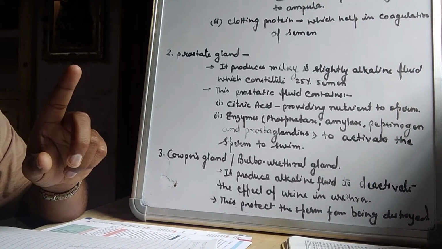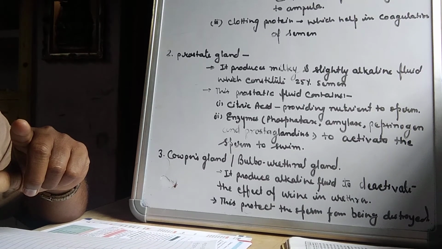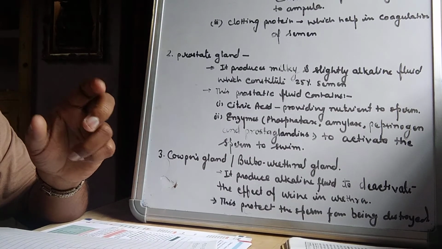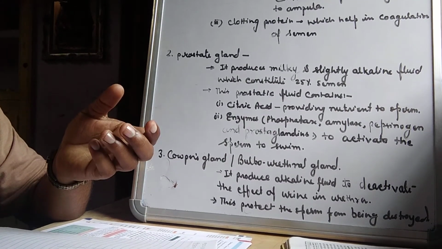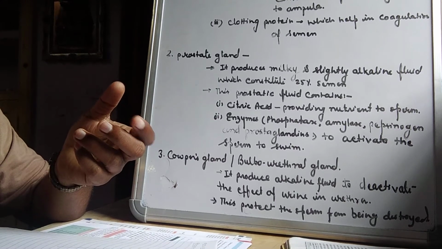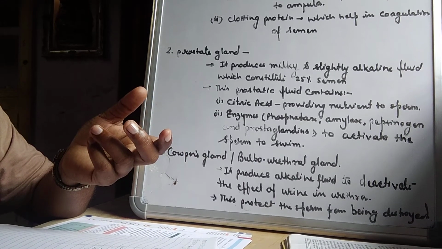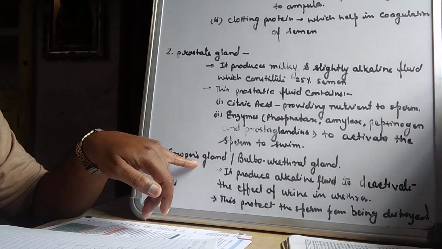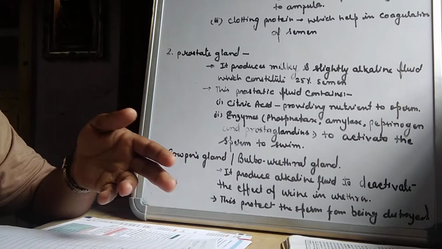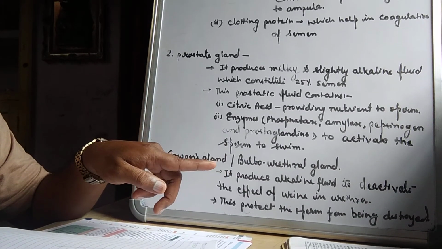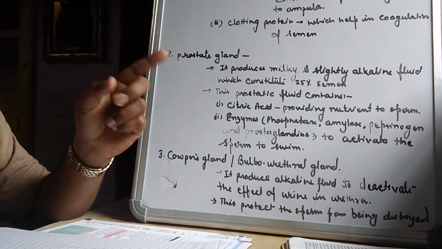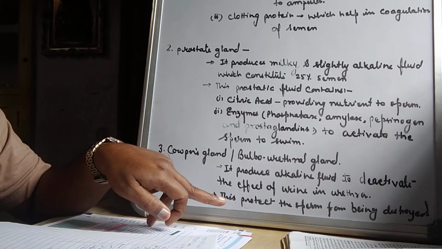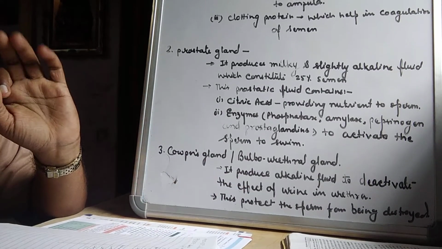Number one, for copulation or ejaculating the semen, and number two, for releasing the urine also. So it is possible that the urethra has a certain amount of urine. The release of the corpus gland will help to deactivate the urinary part in the urethra, so that the semen coming through that only pathway will not be affected. In this way, this protects the sperm from being destroyed also.